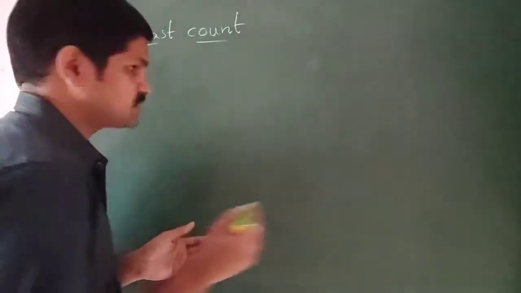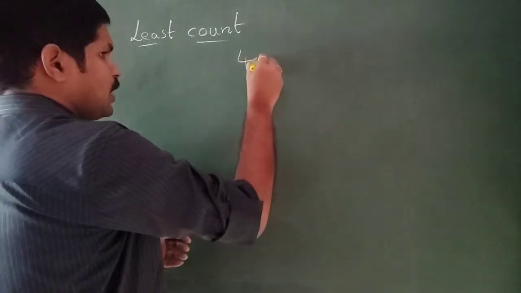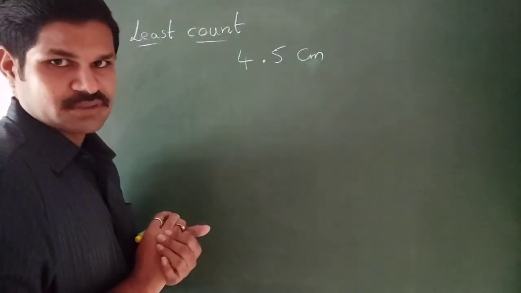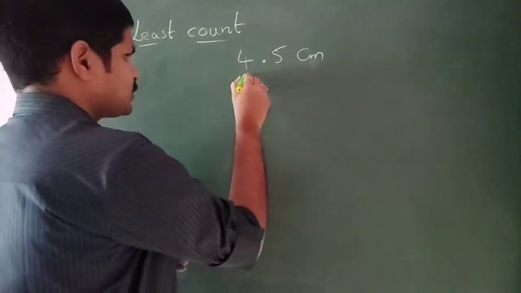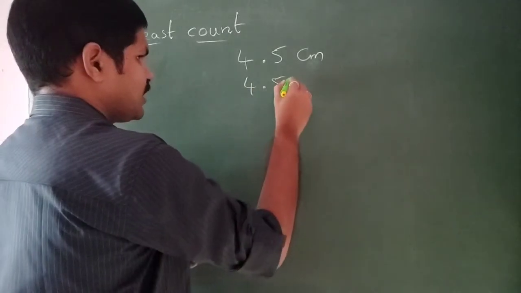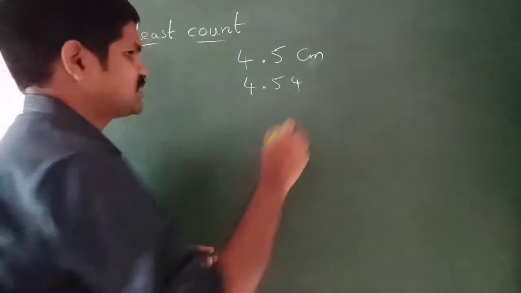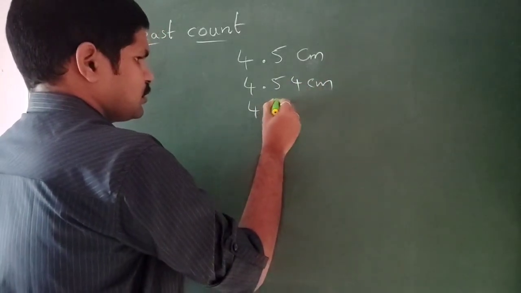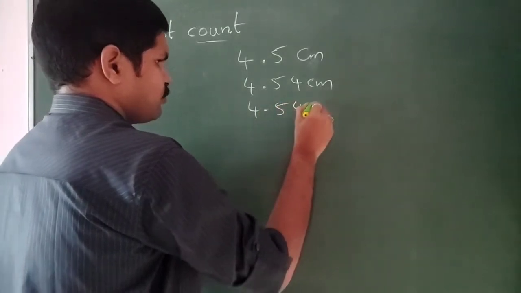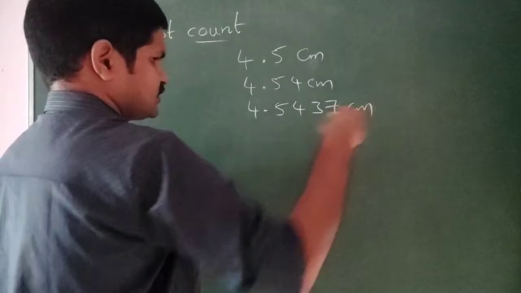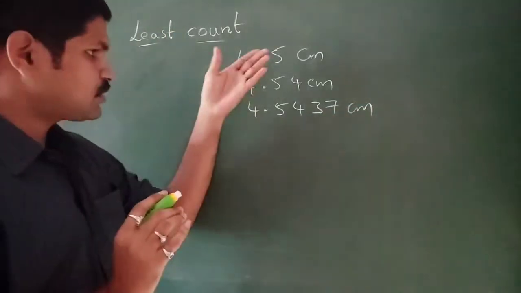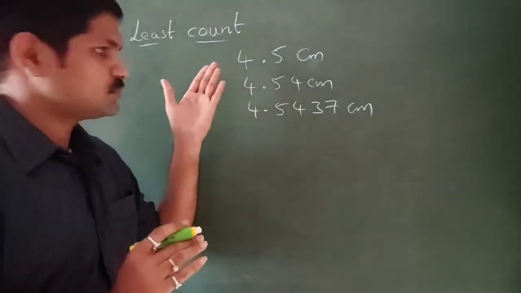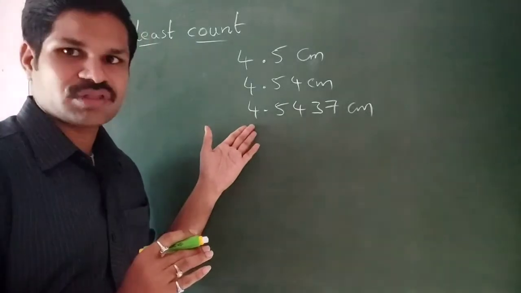Let me tell you an example for this. Let us suppose a particular instrument calculated the value of length as 4.5 centimeters. Then there is another instrument which has calculated the value as 4.54 centimeters only. And there is another instrument which calculated the value as 4.5437 centimeters. If you observe all these, which one is more accurate? Whether it is 4.5 or 4.54 or 4.5437.